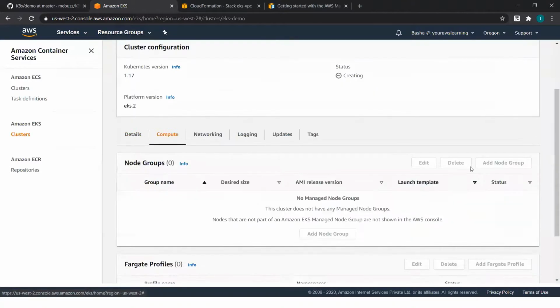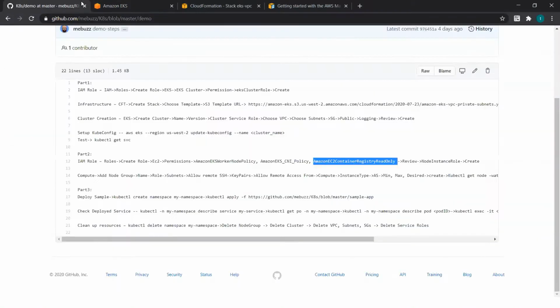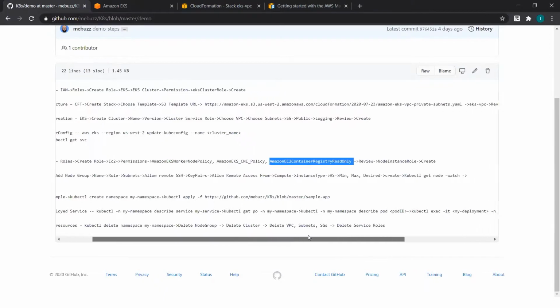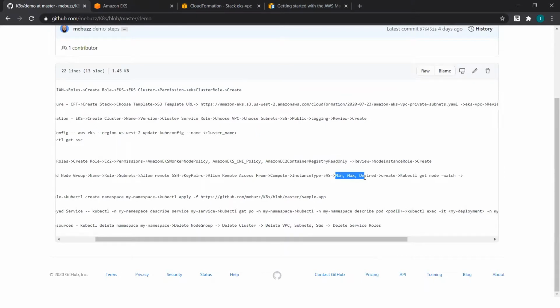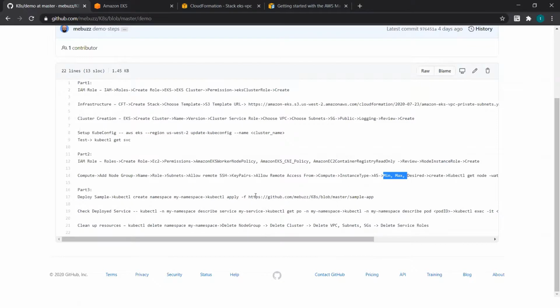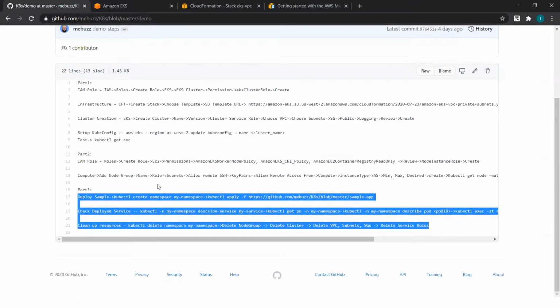You go here, compute, and you add a node group. The important decision that you need to make, like I was telling, is what type of image you are going to use, what your EC2 instance is, and how you are going to interact with your EC2 instances. You also need to choose how you want your EKS cluster to scale in your auto scaling group: what is the minimum number of EKS nodes you want to have, and what is the maximum number of worker nodes you want to have? After that, the steps are pretty straightforward.